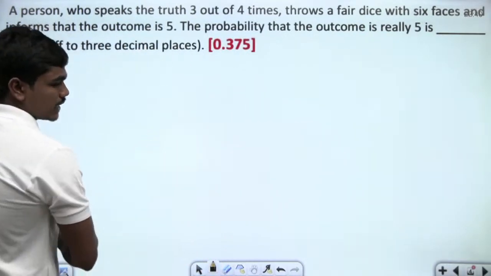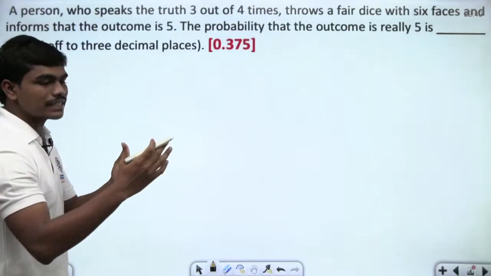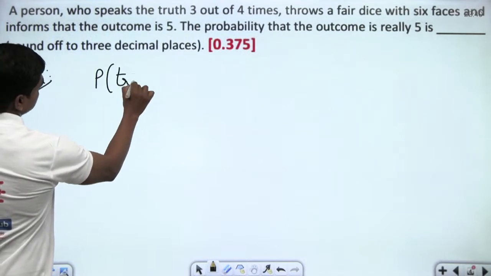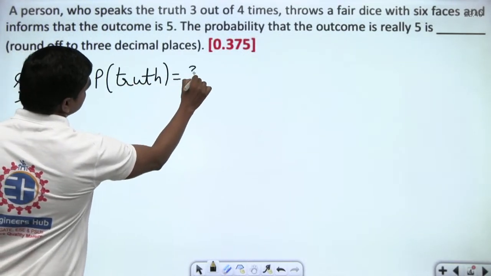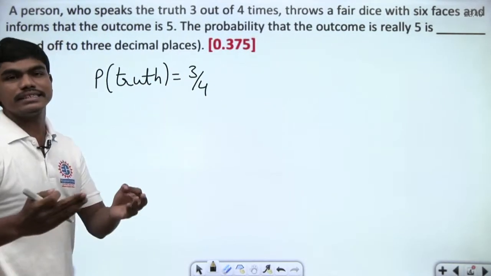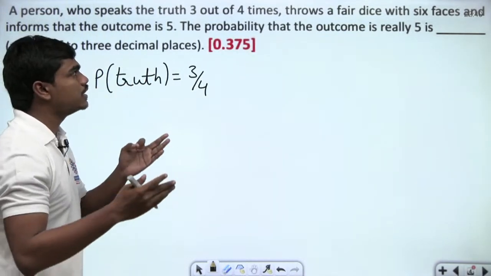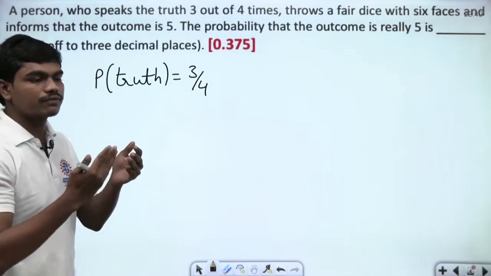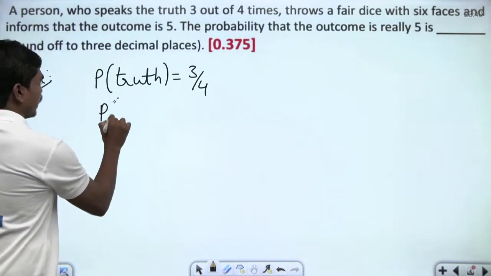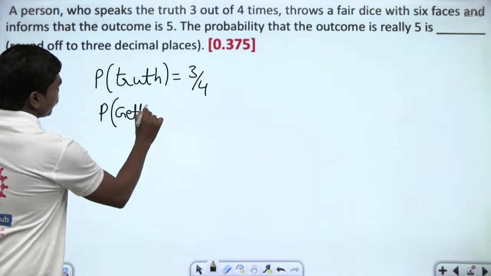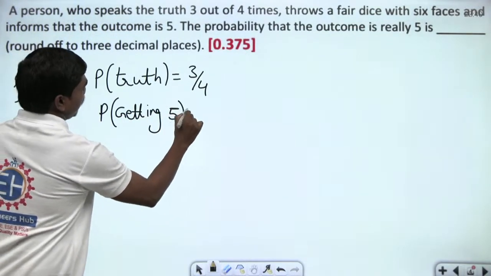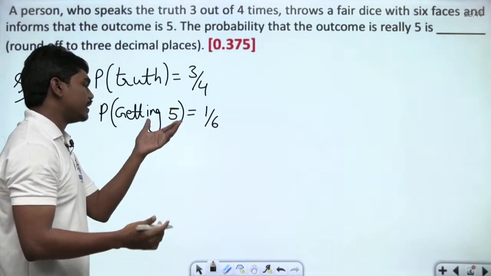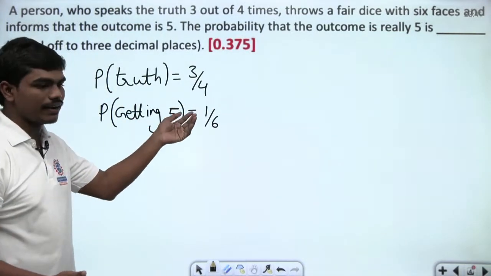Okay, anyhow, let us see the question. A person who speaks the truth 3 out of 4 times, means if you take this as an event, the probability of speaking truth is 3 by 4, means out of 4 times he speaks truth only 3 times, correct? He throws a fair dice with 6 faces and informs that the outcome is 5. What is the probability of getting 5? This is nothing but 1 by 6 in a fair die case, correct?